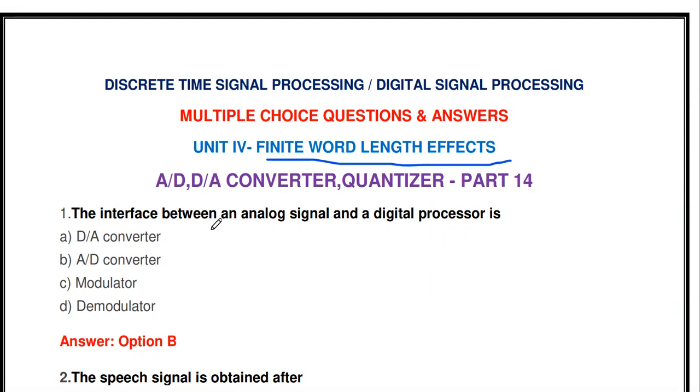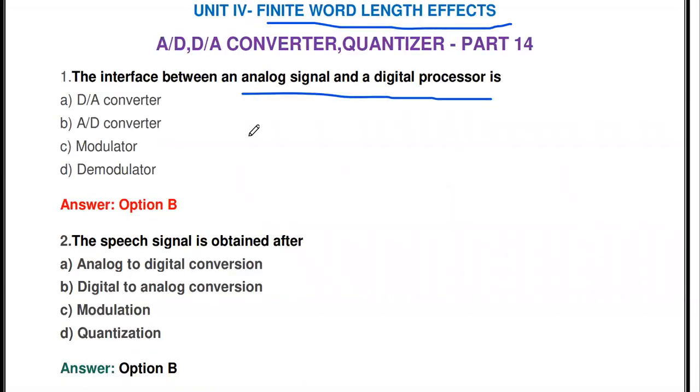So the first question: the interface between an analog signal and a digital processor is dash. D to A converter, A to D converter, modulator, or demodulator. The interface between an analog signal and a digital processor is the A to D converter. A digital processor can't process an analog signal, so first the analog signal is given to the A to D converter in order to convert it into digital, so that a digital signal is applied to the digital processor. So the interface between our analog signal and digital processor is the A to D converter.